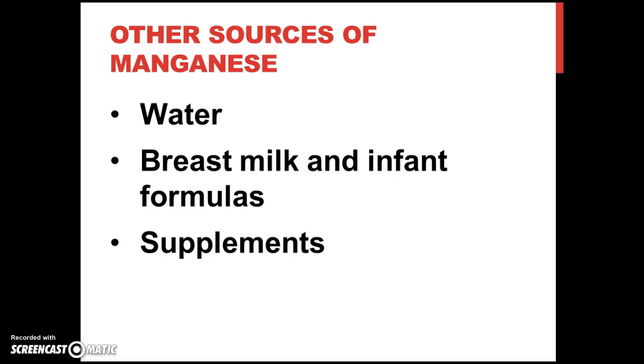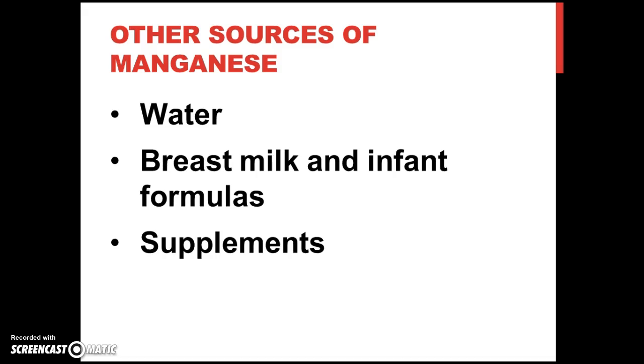Other sources of manganese. Manganese is easily dissolved into water and can be found from 1 to 100 micrograms per liter. Most of the sources contain less than 10 micrograms per liter. The Environmental Protection Agency has a 50 microgram per liter limit on manganese concentration in water. Infants can be exposed to various amounts of manganese depending on how the infant is being fed.